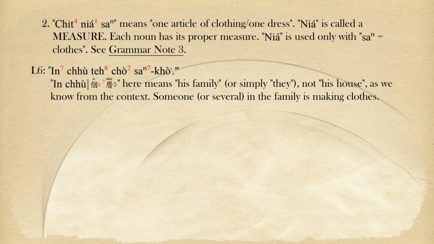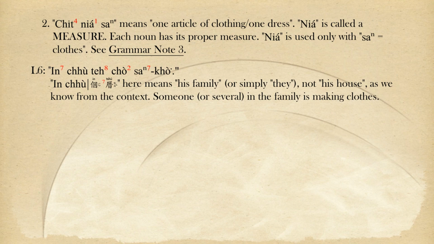2. 一領衫 means one article of clothing, one dress. 領 is called a measure. Each noun has its proper measure. 領 is used only with 衫, equals clothes. See Grammar Note 3.